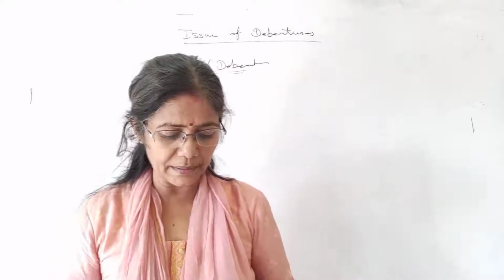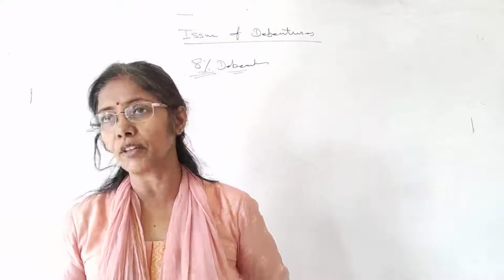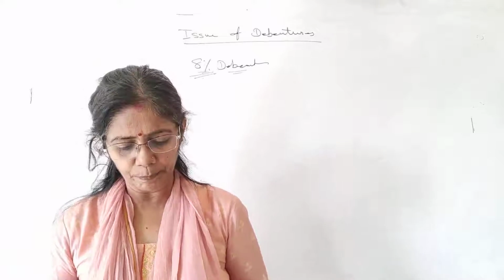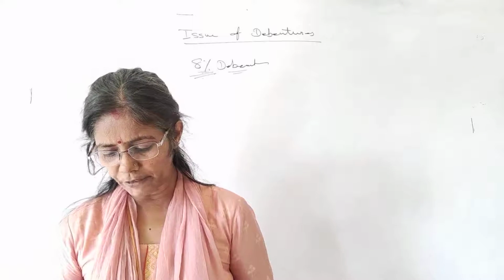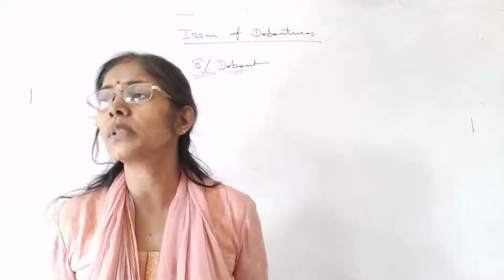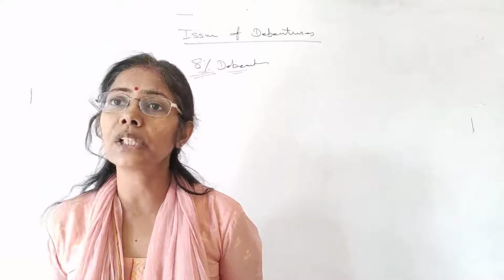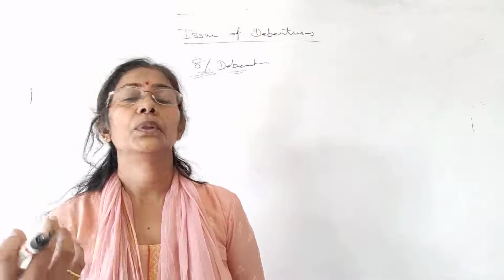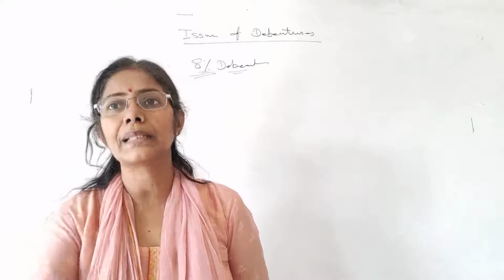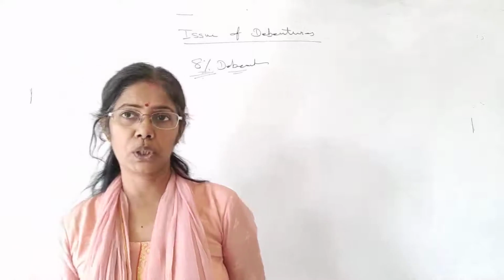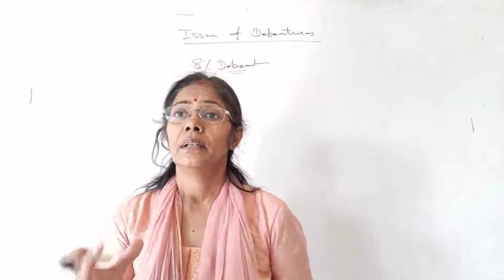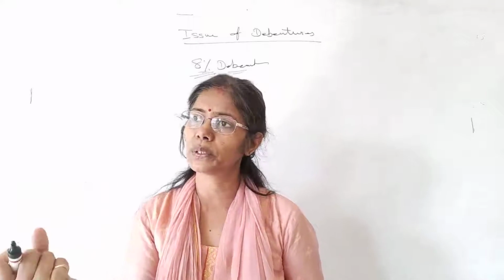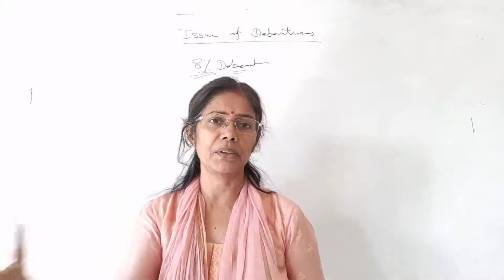Now the fourth point is it is a borrowing of the company. Of course, the company has borrowed this money from the public. It is normally secured by way of a charge on the assets of the company. Students, most of the time, debentures are secured loans. Secured loan means the company has to keep its assets as a mortgage with the debenture holder. In case the company doesn't pay this amount, these debenture holders have the assets of the company, they can sell them and realize their amount.